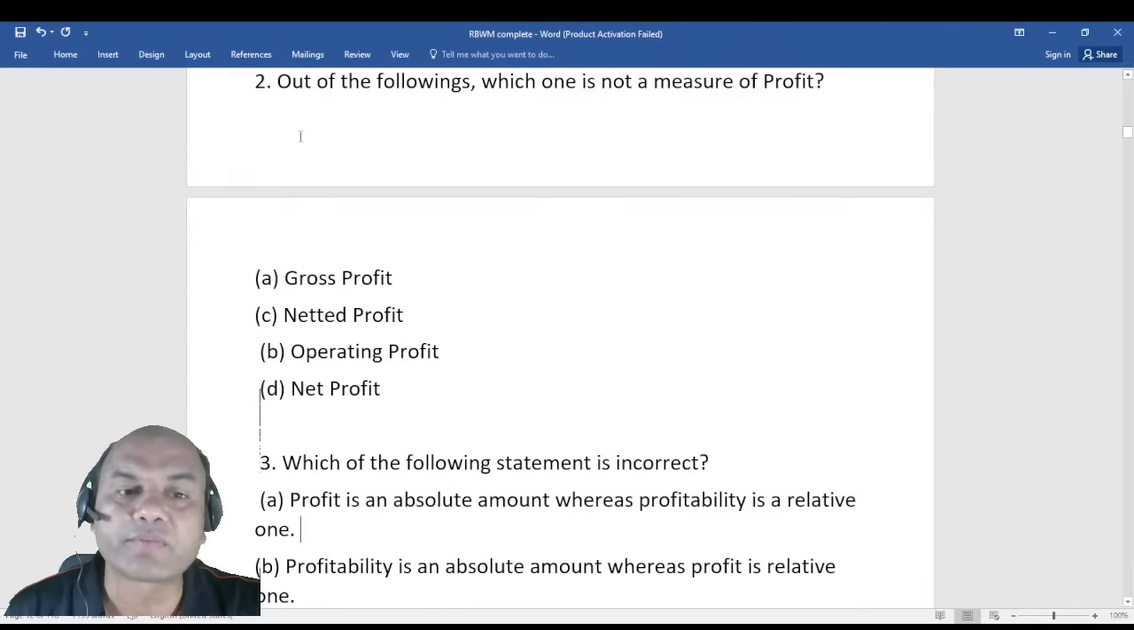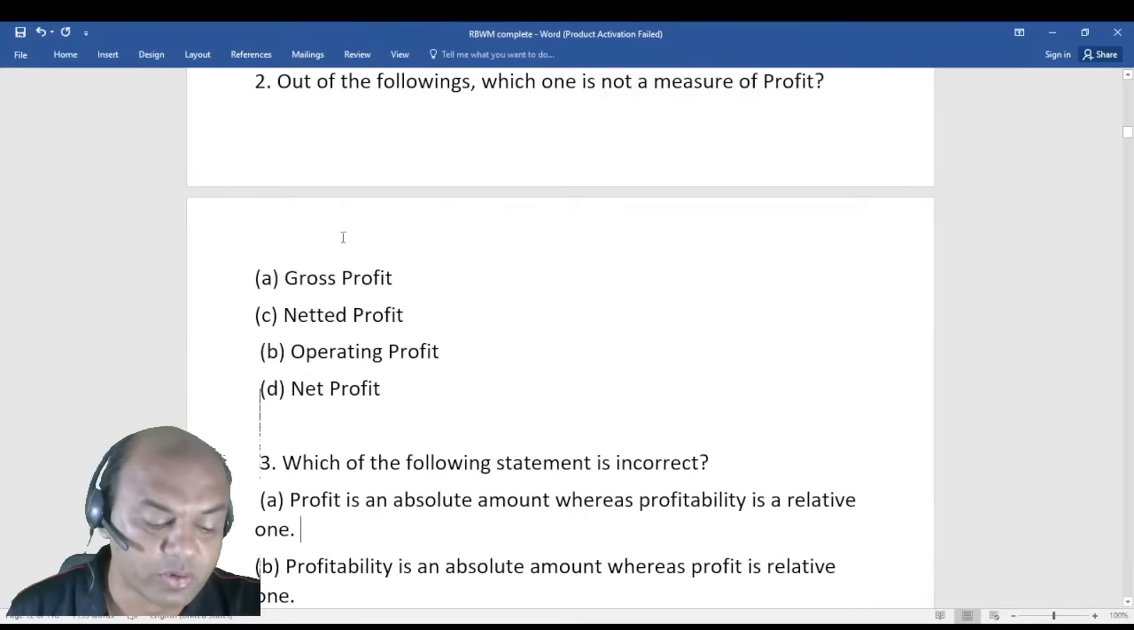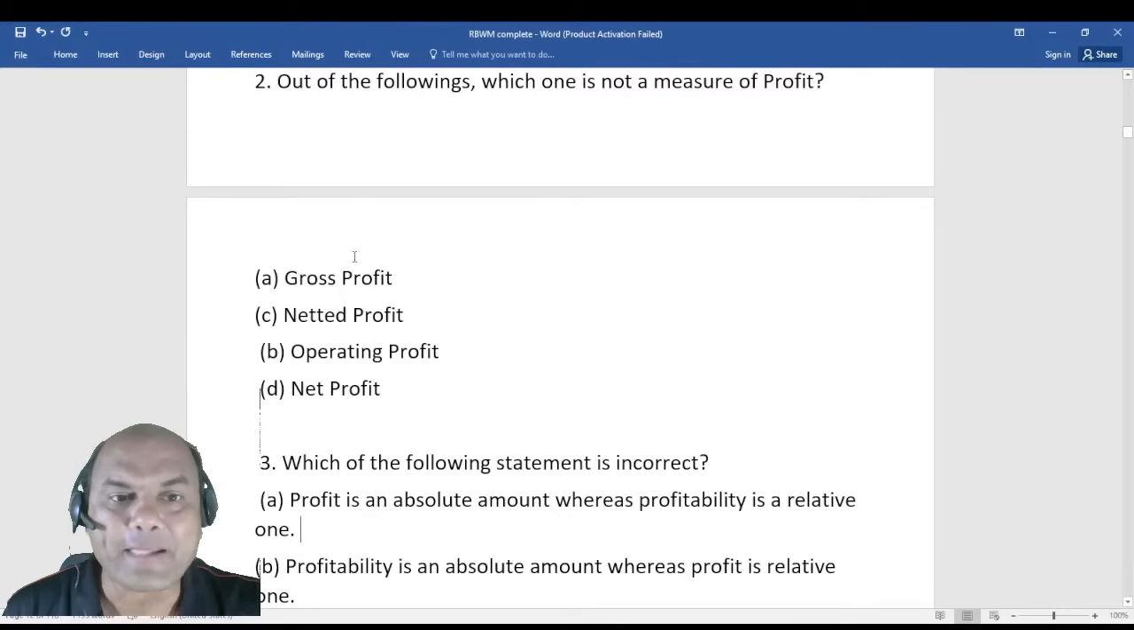So what is the answer for 2? Which one is not the measure of profit? I want the answer for 2. Out of the following, which one is not the measure for profit?